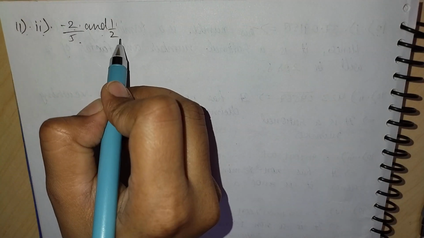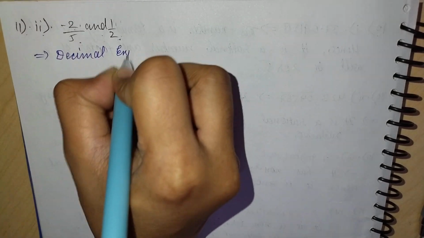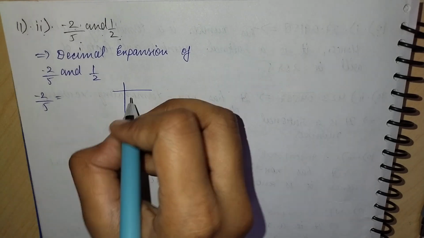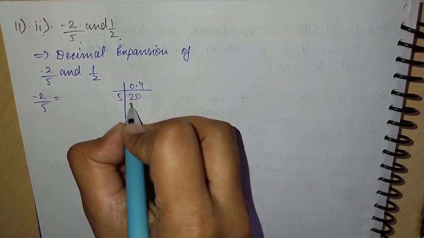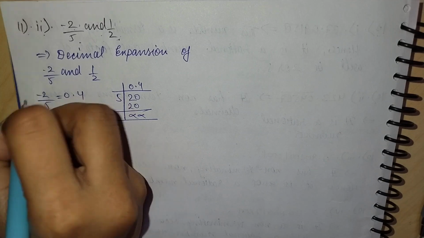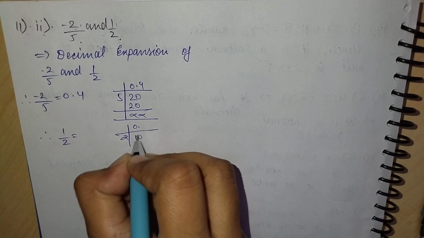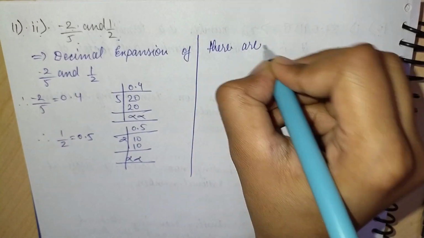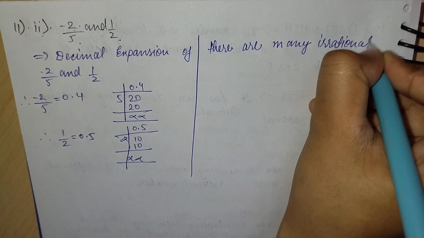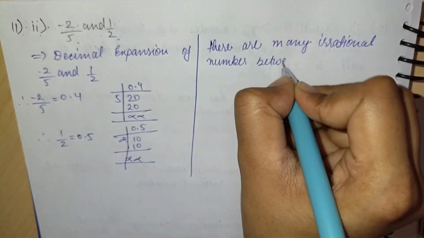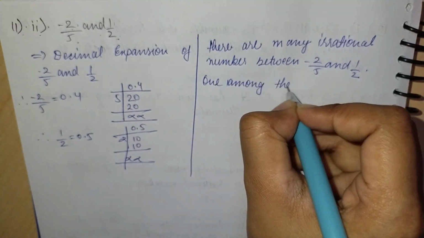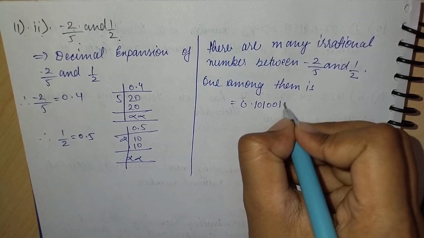Now the 11th second part is minus 2 by 5 and 1 by 2. On solving this, the decimal expansion of minus 2 by 5 is minus 0.4 and 1 by 2 is 0.5. There are many irrational numbers between minus 2 by 5 and 1 by 2. So we can write between these two one irrational number which is about 0.101001001, as minus 2 by 5 is negative 0.4.